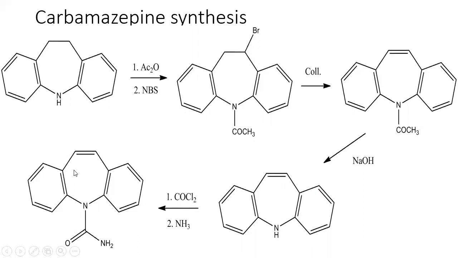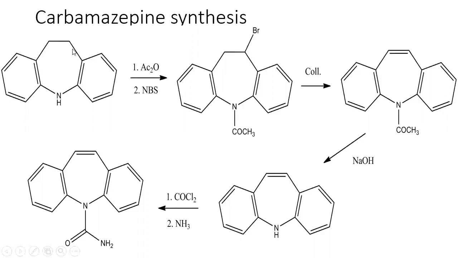It consists of the iminostilbene nucleus, or it can be called dibenzazepine. This is the azepine ring, a 7-membered ring which consists of one heteroatom, that is nitrogen. So this ring is called the azepine ring, and it is fused with the benzene ring on both sides. So this is called the dibenzazepine ring, or it can also be called an iminostilbene ring.